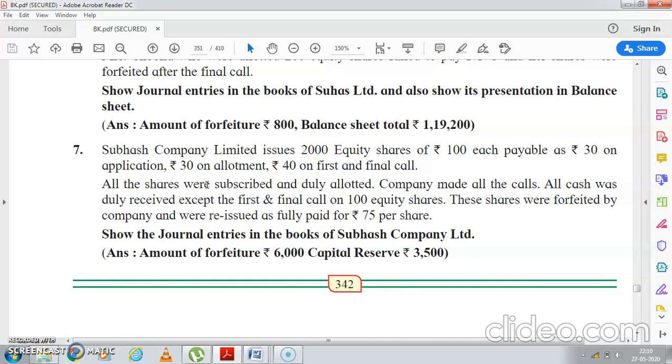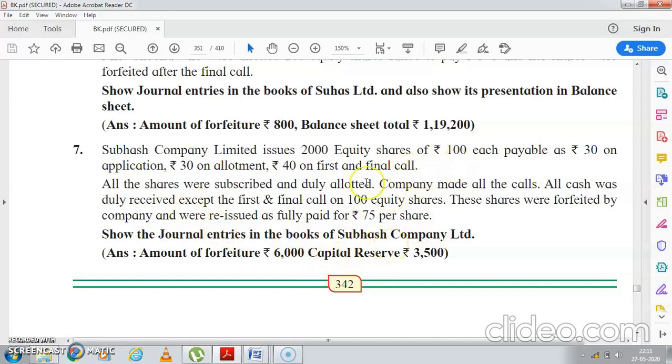Then everyone is allotted. The company made all the calls. All the cash was received except the first and final call on 100 equity shares. The shares were forfeited by the company and then reissued as fully paid up at 75 rupees per share. So journal entries in the books of Subhash Company Limited.